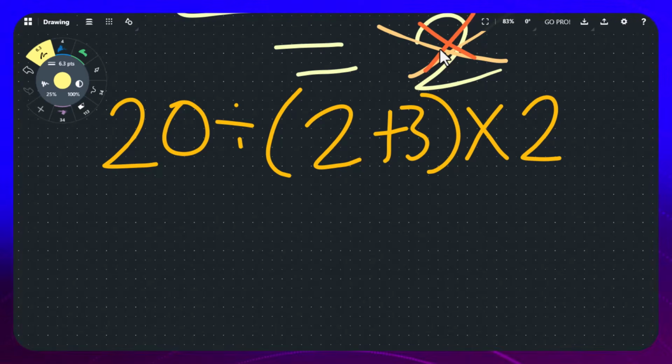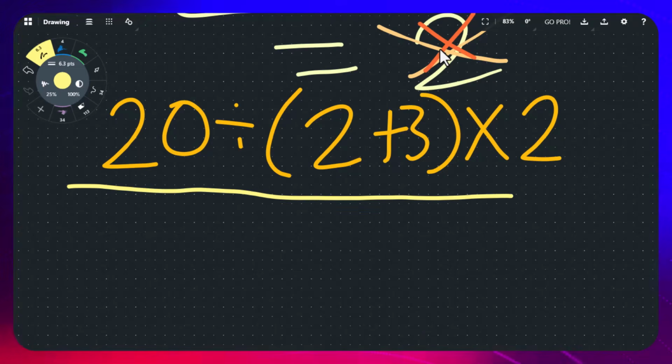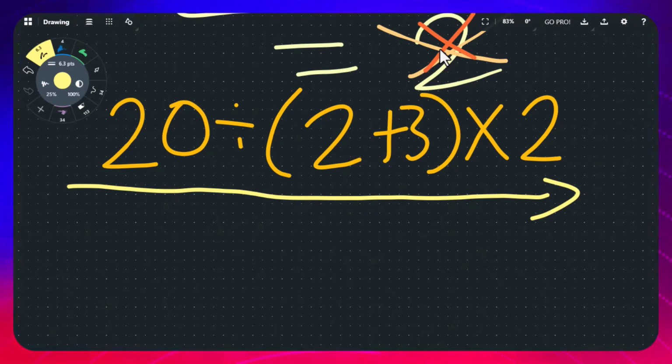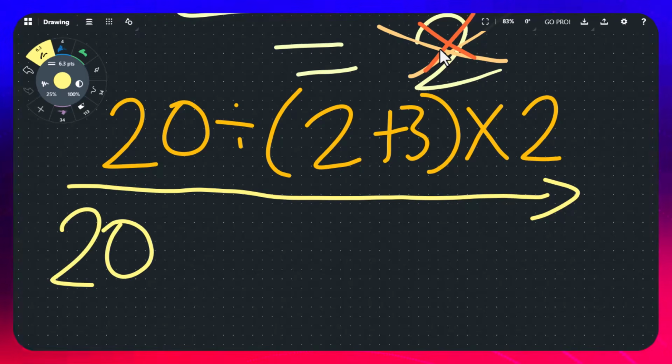And when solving, you must work from left to right. Okay, that's the mistake in the first step. So work from left to right. So according to PEMDAS, of course, parenthesis comes first. So we do 20 divided by, okay, 2 plus 3, which gives us 5